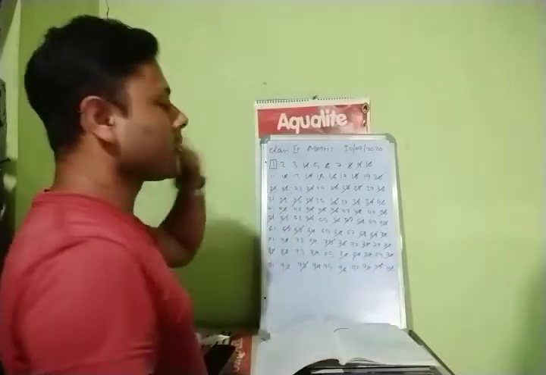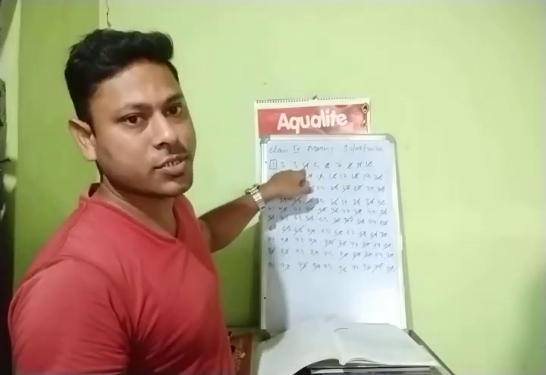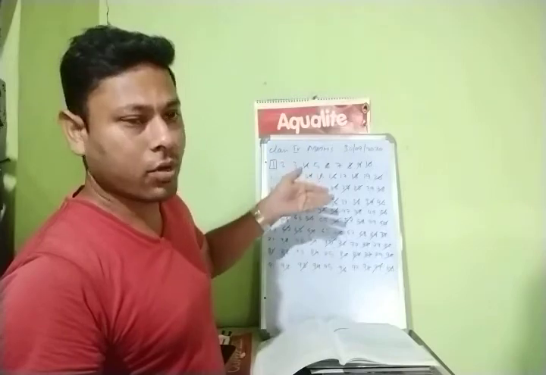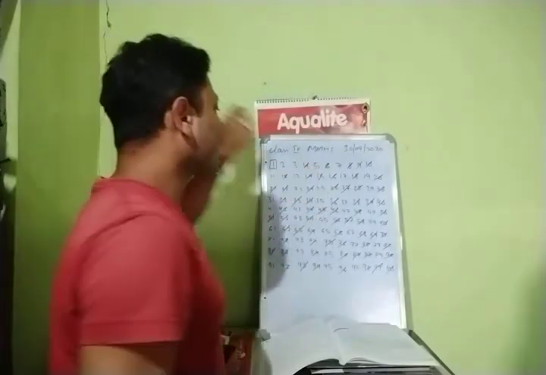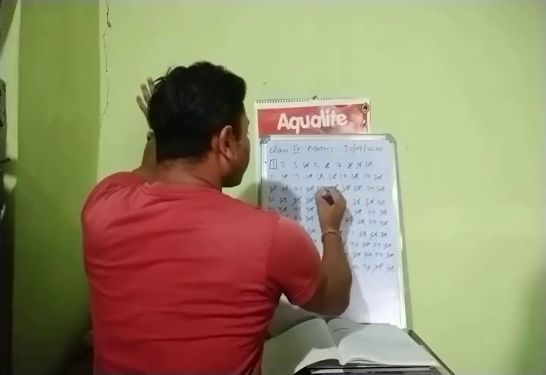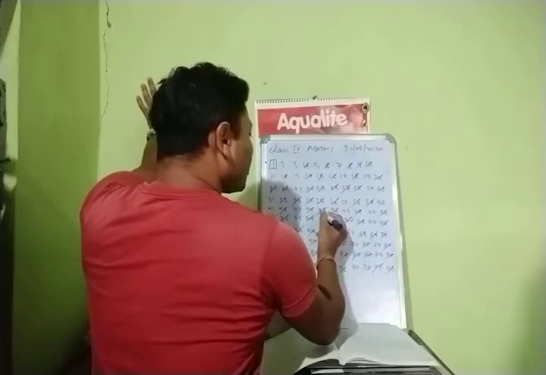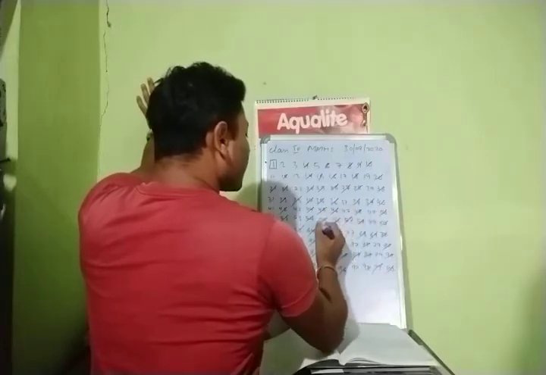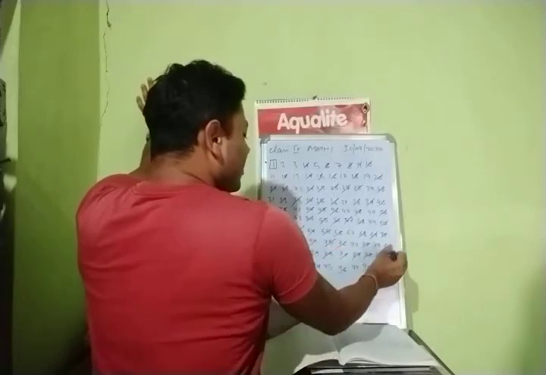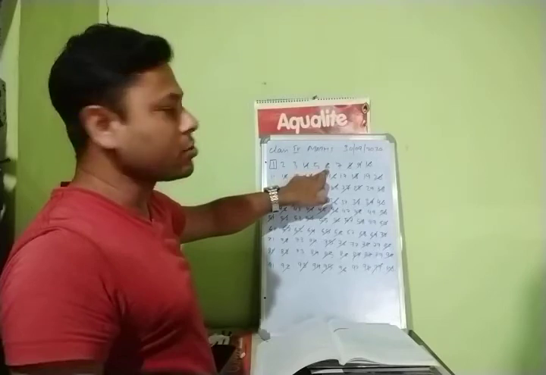3 also done. Now we are not going to do 4. Why? Because 4 is already crossed. Right children? 4 is already crossed, so we are not going to do 4. Then what is there? 5. 5 1 is 5, 5 2 is 10, 5 3 is 15, 5 4 is 20, 5 5 is 25, 5 6 is 30, 5 7 is 35, 5 8 is 40, 5 9 is 45, 5 10 is 50, 5 11 is 55, 60, 65, 70, 75, 80, 85, 90, 95, 100. 5 also gone. 6 is already crossed. No need to do. 7.